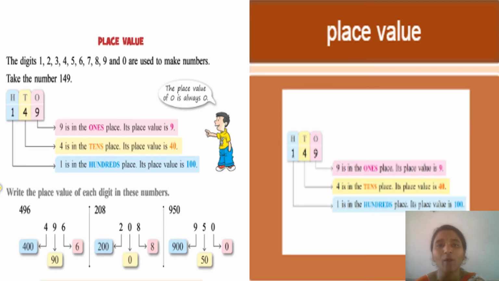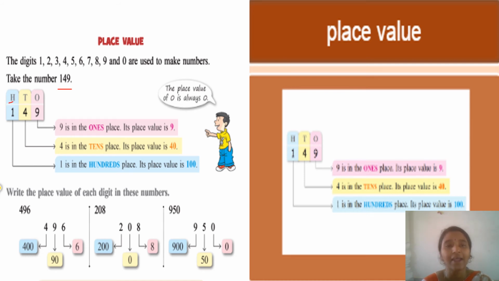Yes, now the topic is place value. This is new to you, right? Now listen carefully. Generally we will use the numbers from 0 to 9 to make the different numbers, right? Okay. See, now I am taking the number 149. In this, what are the numbers I am using? 1, 4 and 9. 149.